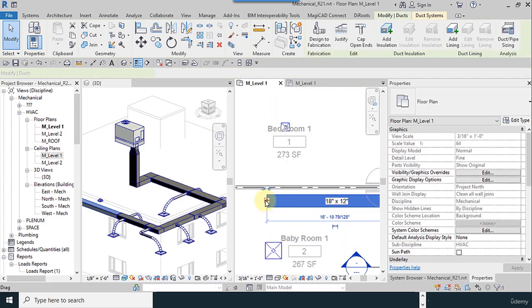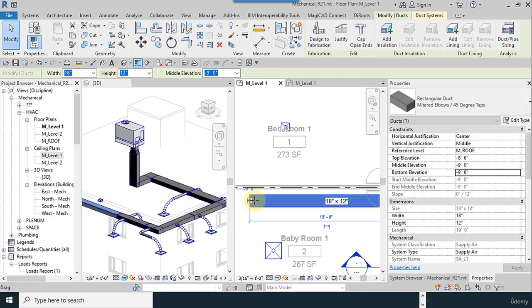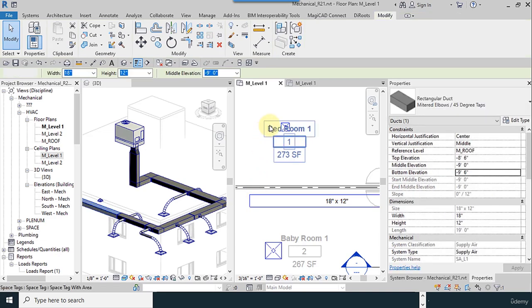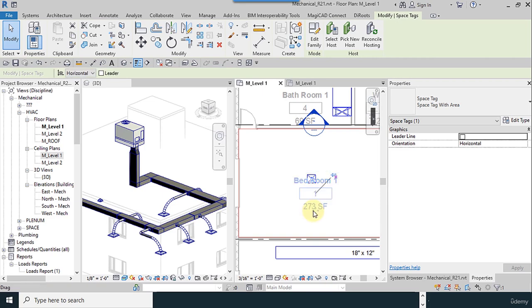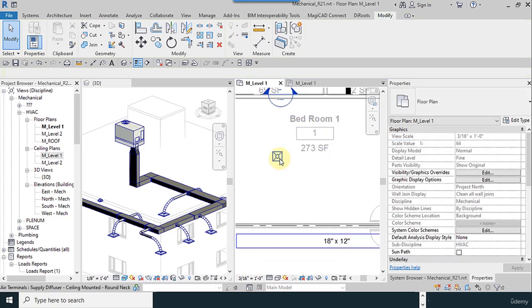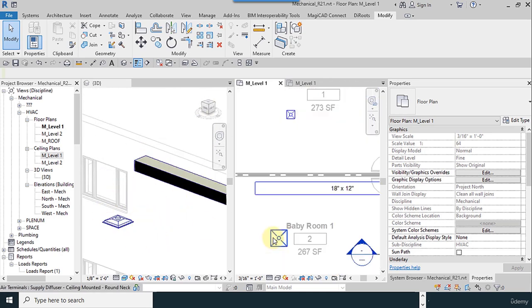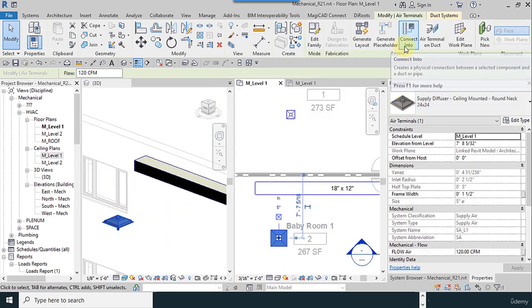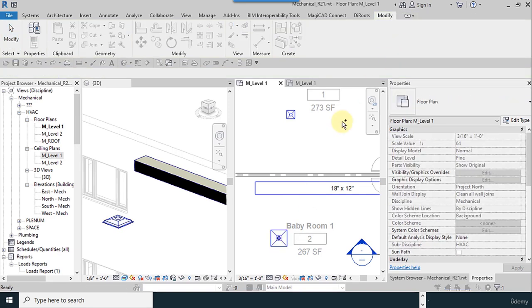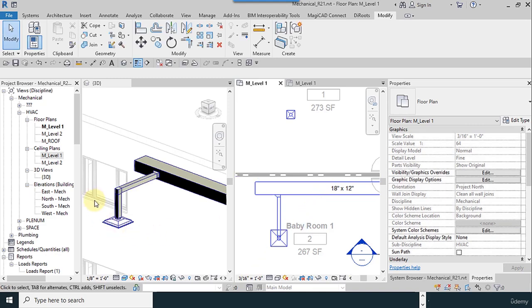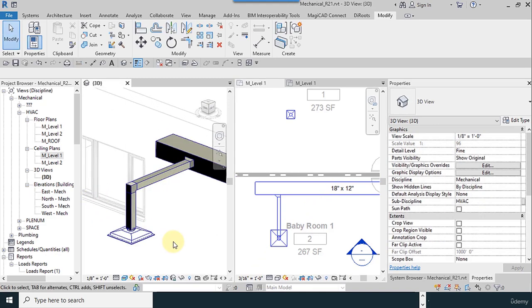For connecting these, we have two methods, and I have to teach you some tools, and I pinned these to see the diffusers. This diffuser, in this part you can select the diffusers, use the connect to tool, and click on the main line of the duct, so they are connected. Because this is not the flex type, we have the tool for this.